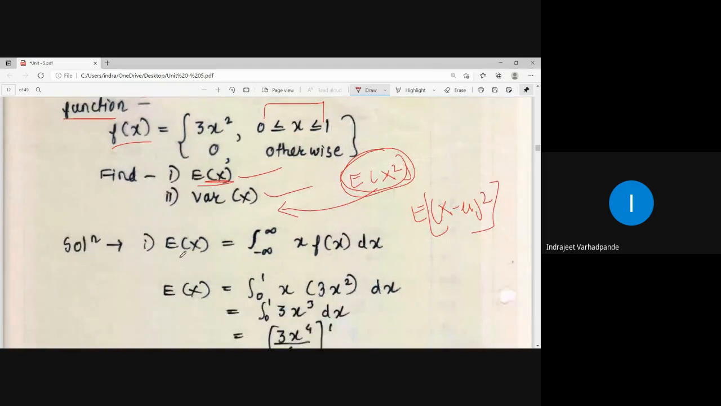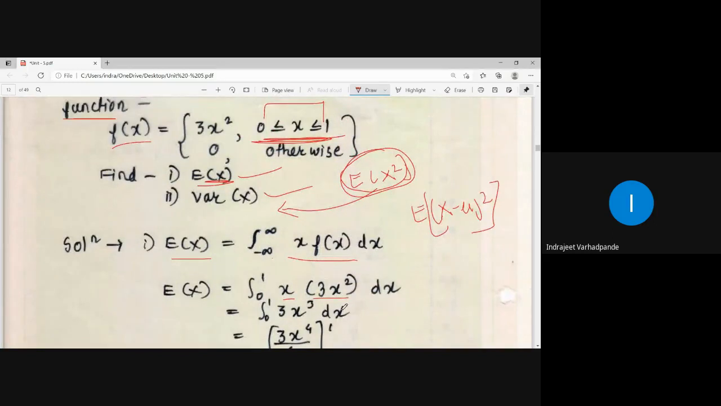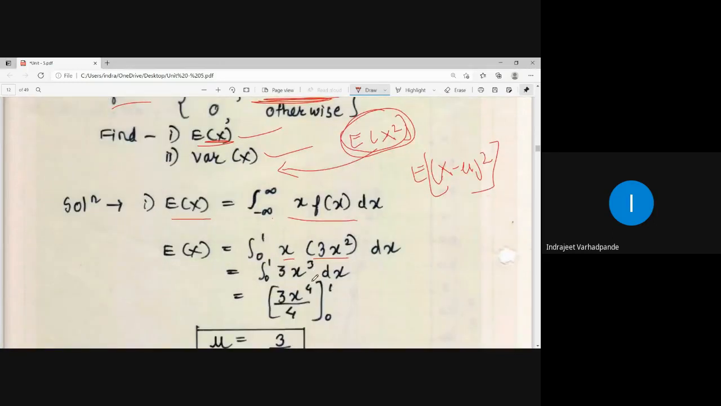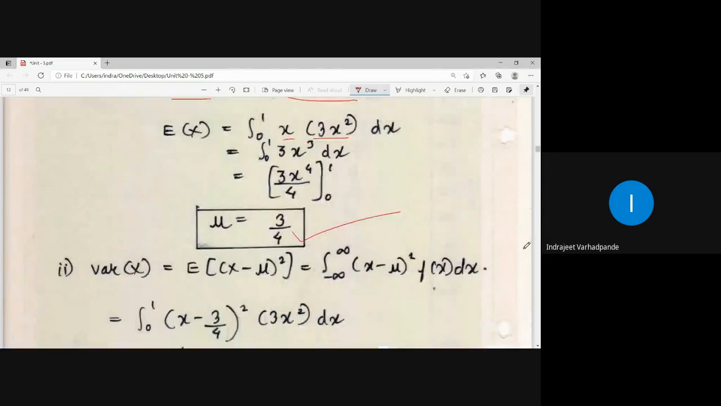So expectation of x for a continuous random variable is given by the integral from minus infinity to infinity of x into f of x dx. Our range is defined only for 0 to 1. So integral 0 to 1, x multiplied by the corresponding probability 3x square, gives 3x cube. Integration of x cube is x to the power 4 upon 4, and accordingly we calculate the value as mu is equal to 3 by 4.